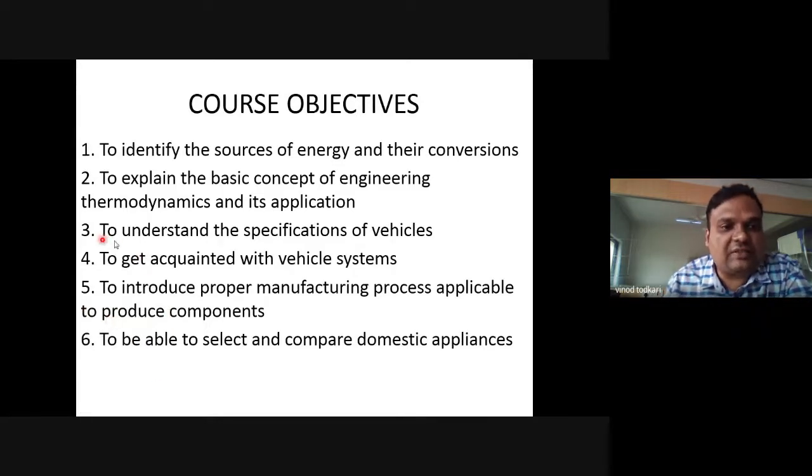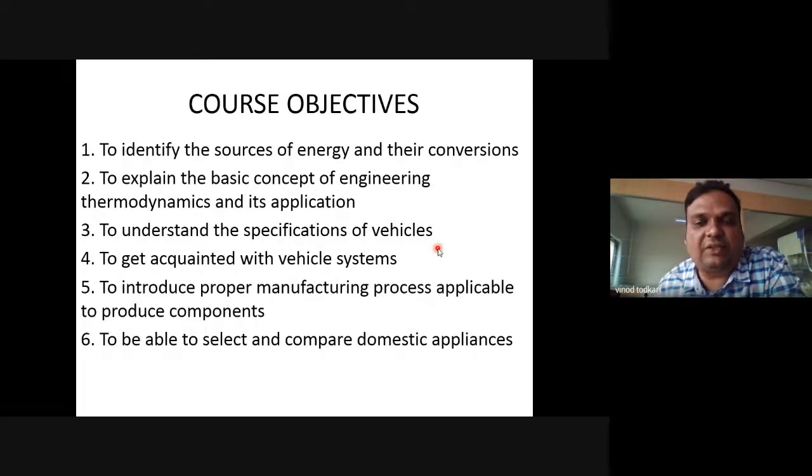Then CO3 is to understand the specifications of vehicles. We use vehicles for transport of goods, as well as for transport of people. So being an engineer, as I said, irrespective of your discipline, you must be in a position to specify different vehicles. That we'll be studying in unit number 3: how a vehicle is specified.